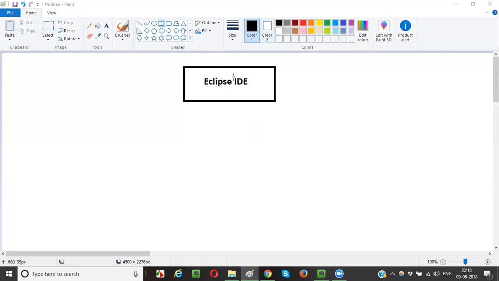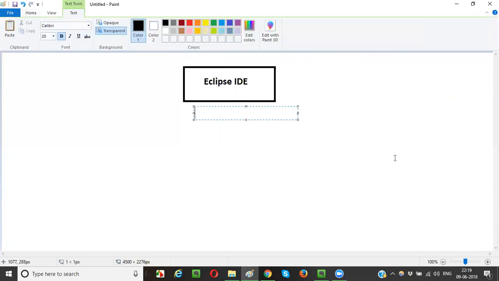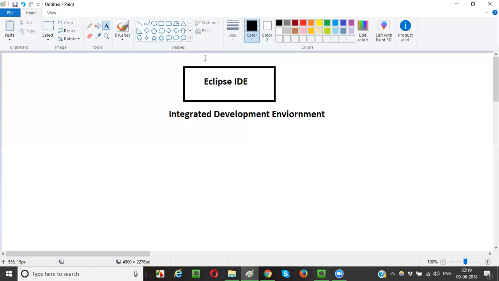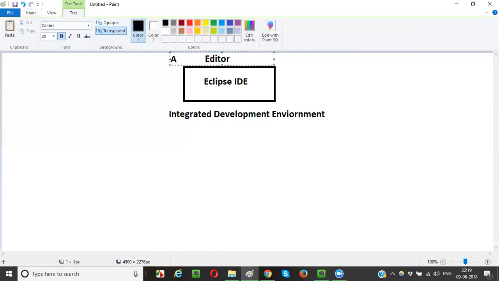I can configure Eclipse IDE in such a way that it allows me to write programs with a combination of Selenium, Java, locators, and all those things. So that's why this is an integrated development environment. IDE stands for integrated development environment. In simple terms, this is nothing but an editor. Compared to editors like Notepad and Notepad++, this is a better, advanced editor which supports Java and many other things.